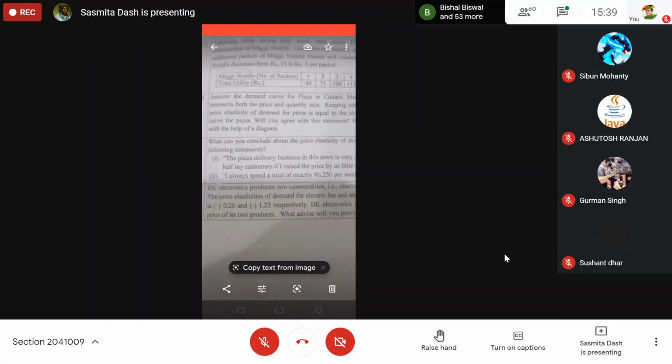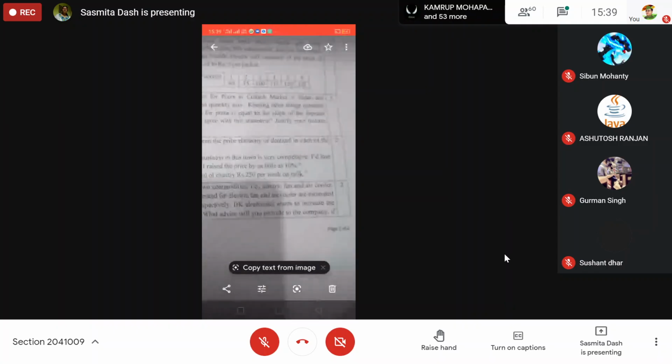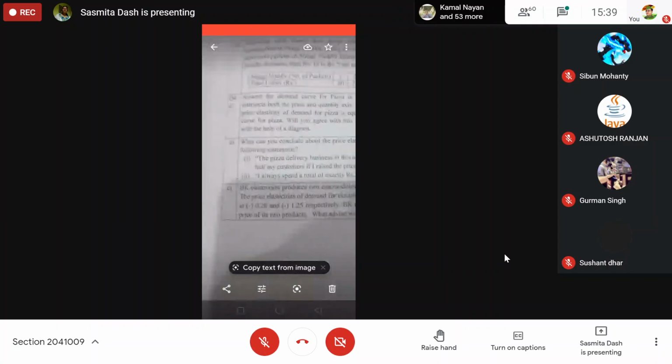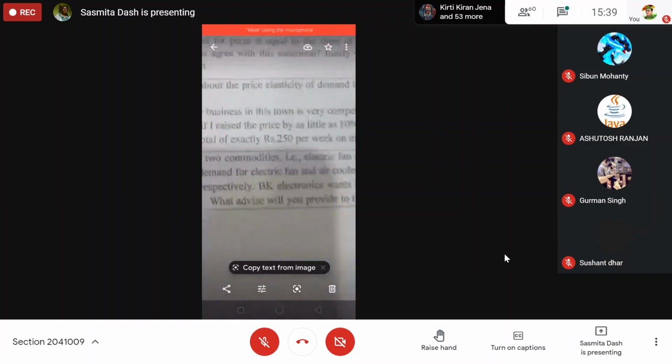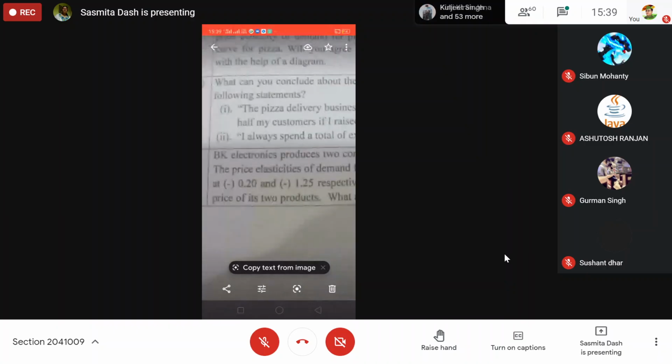Now, if they want to increase the price of these two products, what will happen? What should they do? Should they increase the price of the two products or not?